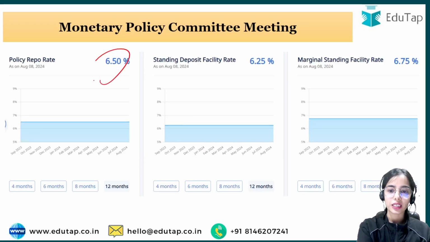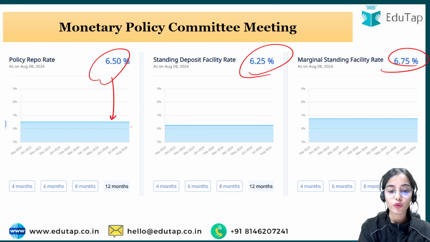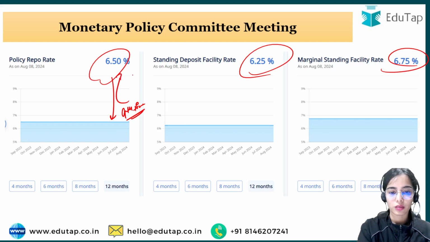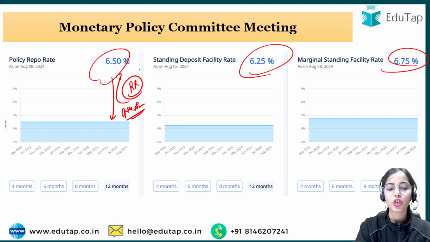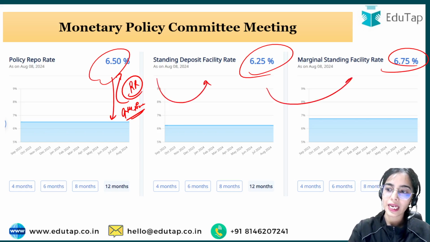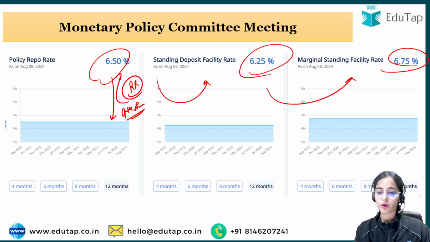So now this is how the website is showing the targets, that 6.5%. So for the ninth time, the repo rate has been kept constant at 6.5%. Okay, so the standing deposit facility and the MSF rates are aligned with the repo rate, so they are also constant for a period of time.